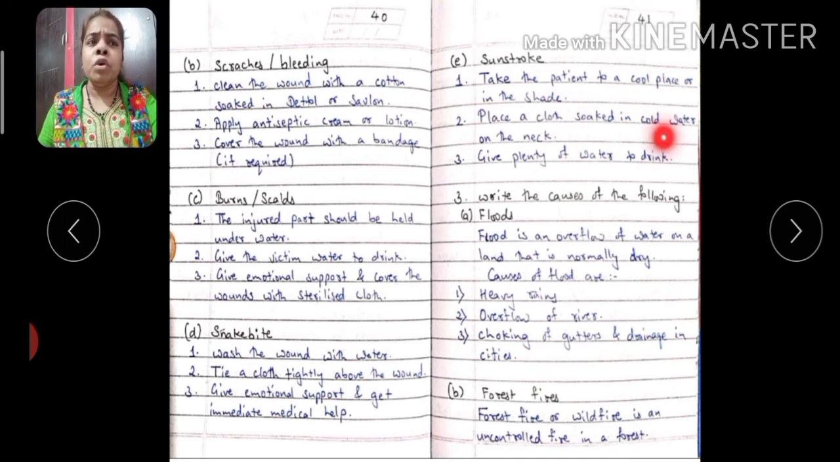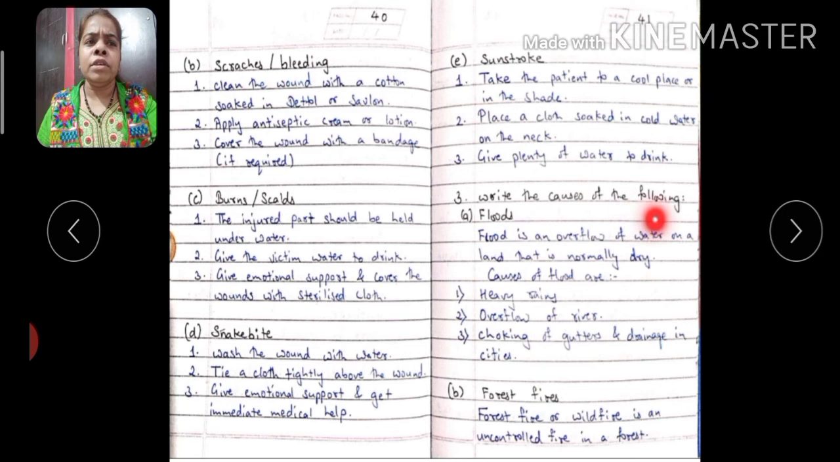Place a cloth soaked in cold water on the neck. See, most of the times, children, you might have experienced it whenever you are coming from outside and you are sweating a lot. First, what you are going to do? You are going to wipe your neck, because a lot of sweat comes on the neck first. So, place the wet cloth on the neck so the person will feel better. Give plenty of water to drink. Give them water to drink because they have dehydrated themselves. Their body doesn't have water. That is why we should give them water.